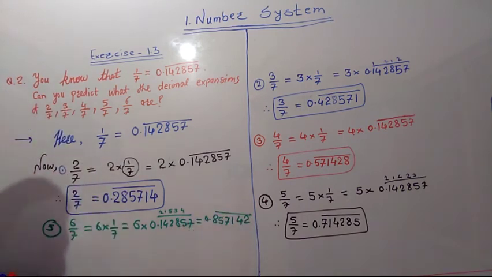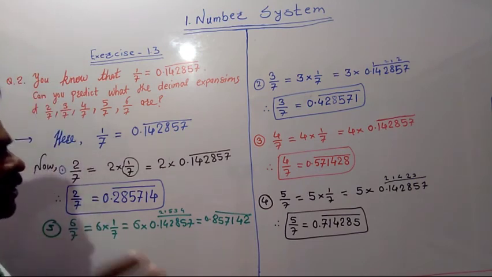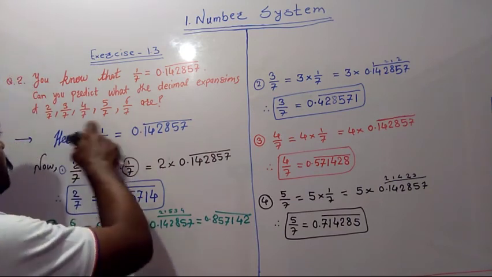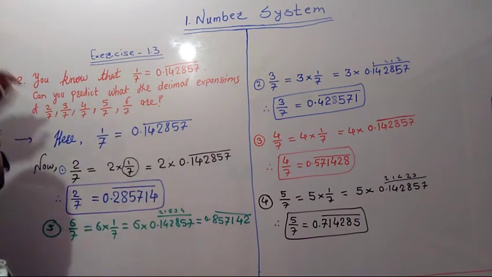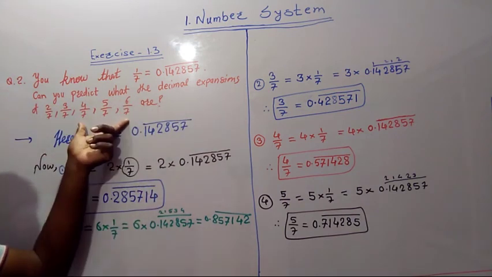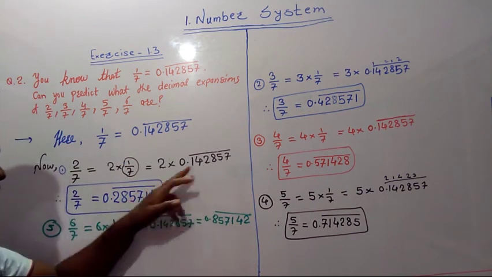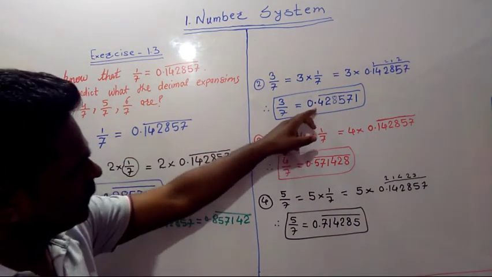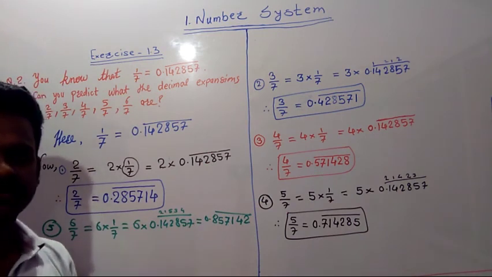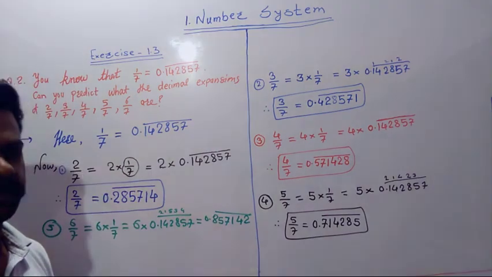So these are the required answers. Okay, fine, no problem. So we can easily find out these values. What was the question? Can you predict what are the decimal expansions of this? So these are the decimal expansions. This is the first one, second, third, fourth and fifth one. So these are the 5 decimal expansions of the 5 given questions. Okay, fine, no problem.